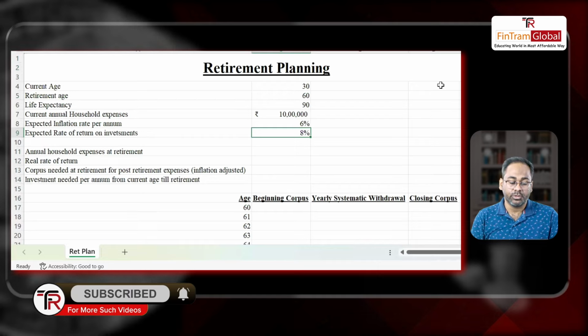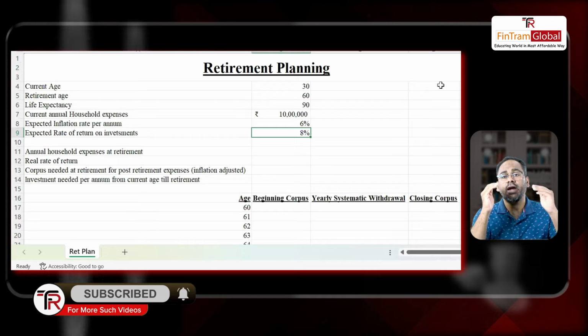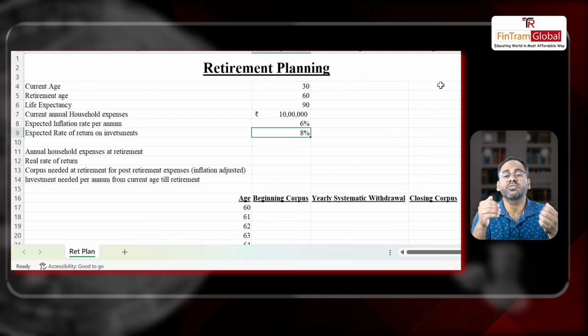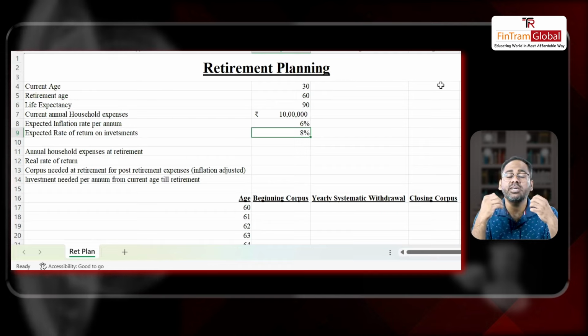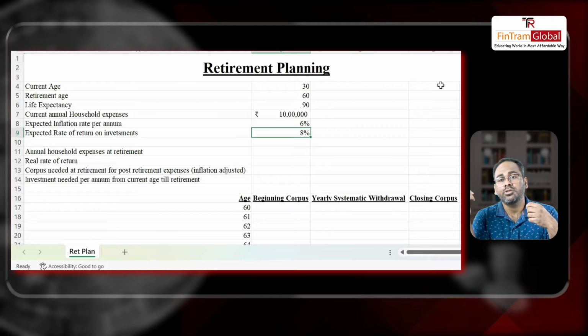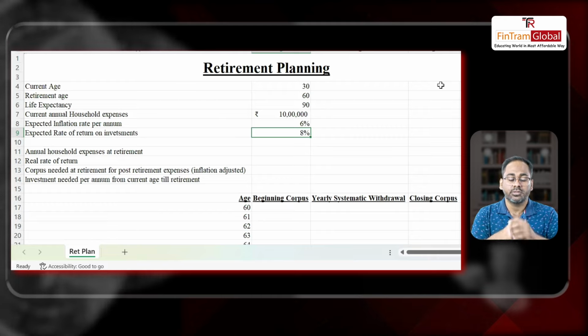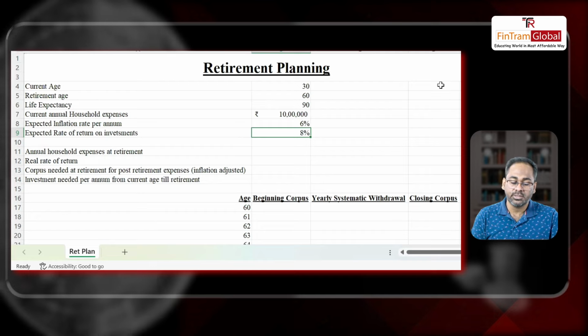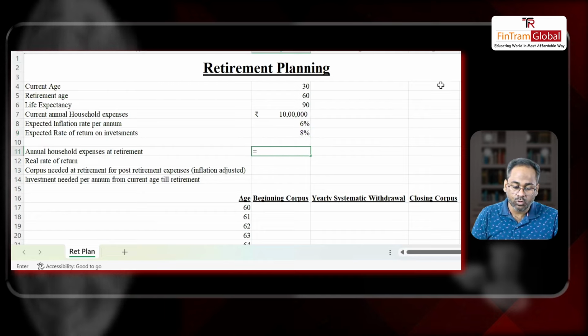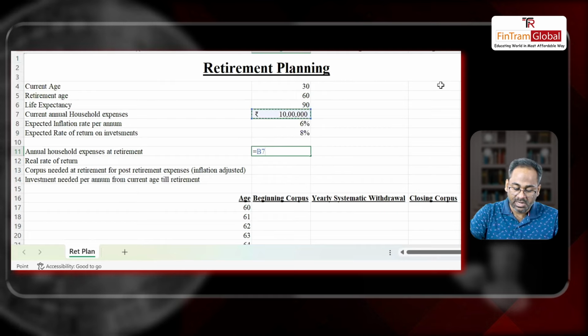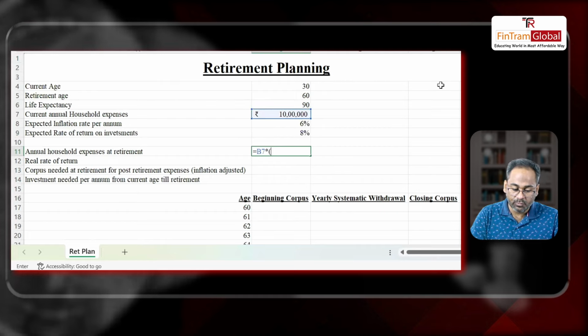Now, how do we go about it? First things first, we have to inflate these expenses from the current age and take them to the retirement age. What will be his equivalent expenses at the retirement time? So how do we do that? Simple, we'll inflate the current expenses for 30 periods, or 30 years. It is equal to current expenses, which is 10 lakhs, multiplied by, bracket open, 1 plus R.